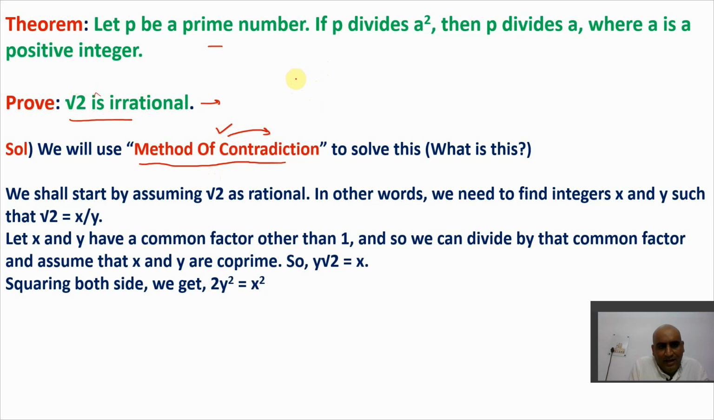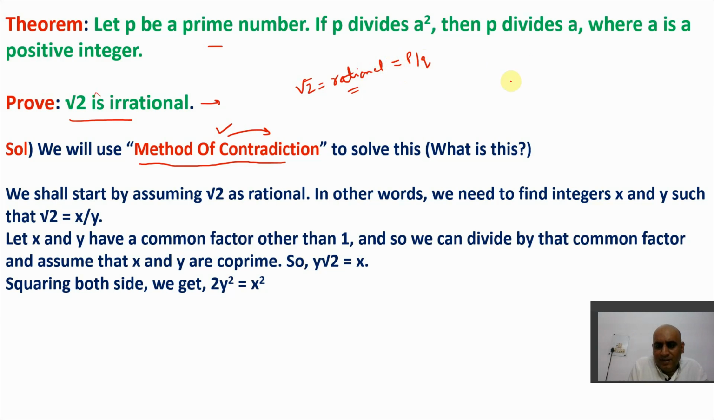How? I will start by assuming that root 2 is rational. I know it is irrational, but I will use the method of contradiction. Contradiction means you need to assume that it is not irrational. You're contradicting the exact thing, right? So let us assume that it is rational. Now I know if anything is rational, it should take the form of p by q. That is for sure, because rational numbers are numbers which take the form of p by q.